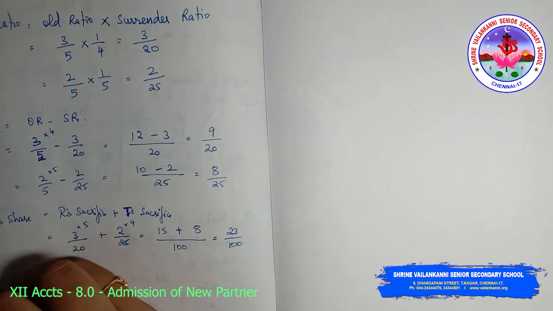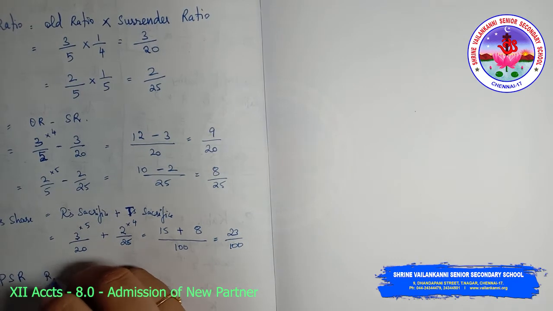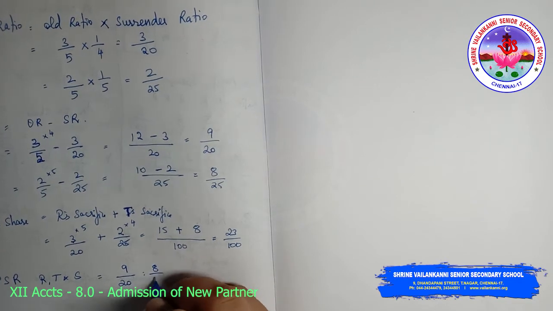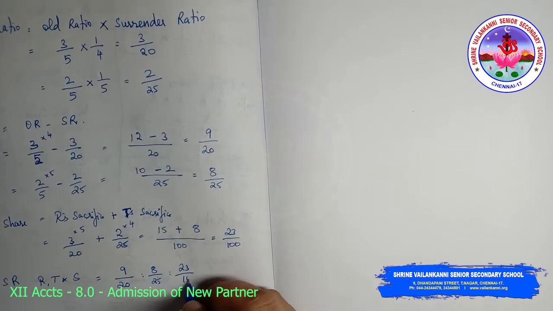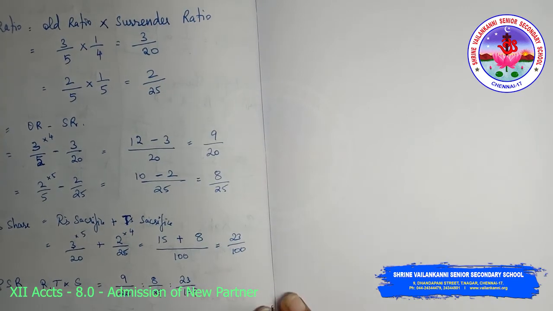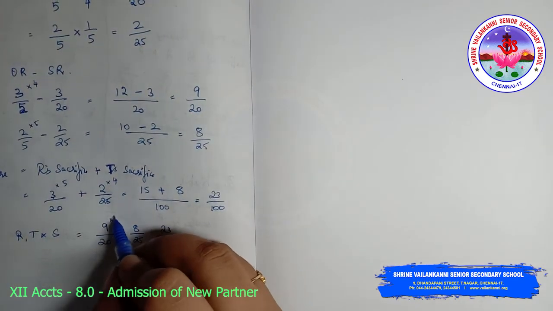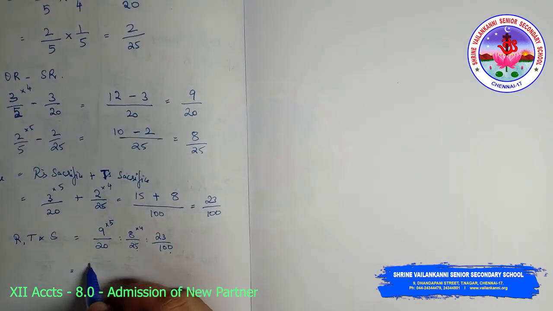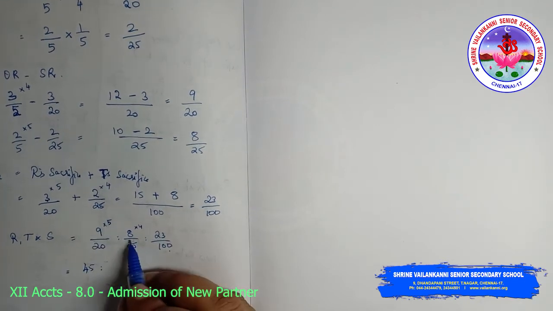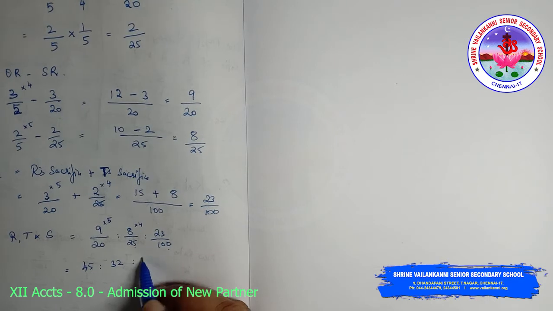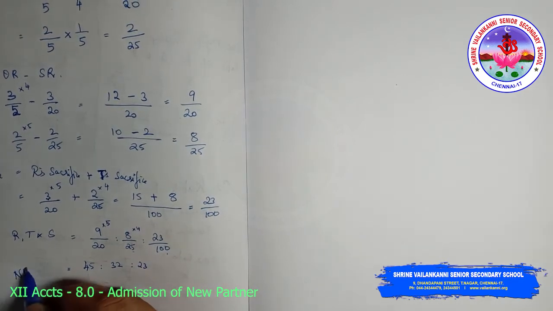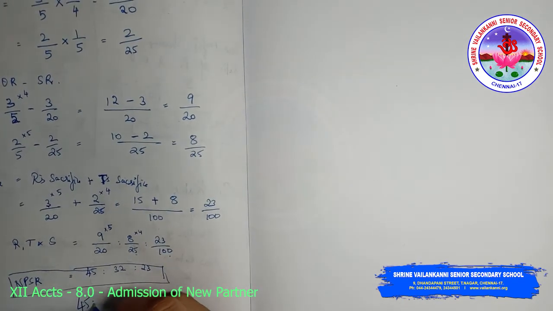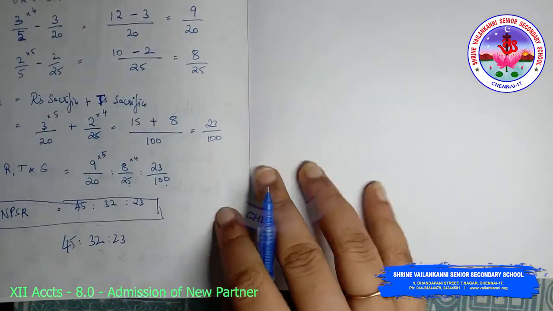Now the new profit sharing ratio of R, T and S will be 9/20 is to 8/25 is to 23/100. The denominators are different, so we need to equalize them. I multiply by 5 and by 4. 9 5s are 45, 8 4s are 32, and 23. So this is my new profit sharing ratio: 45 is to 32 is to 23.